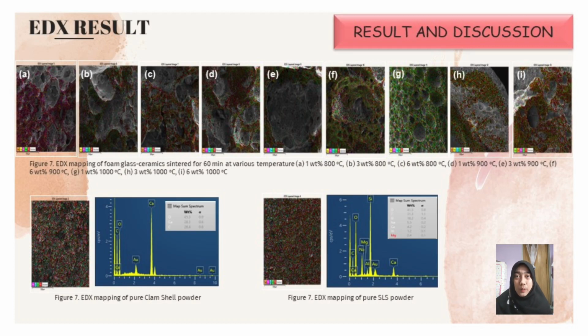The chemical composition of SLS and CS raw materials was analyzed using energy dispersive spectroscopy, which is EDS. The elemental analysis is shown in the two figures below. As can be seen in the table inside the figure, clamshell contains a very high amount of Ca, C, and O, while pure SLS contains major components of Si, Ca, O, and sodium. Other elements such as aluminium and magnesium are minor constituents in the SLS composition.